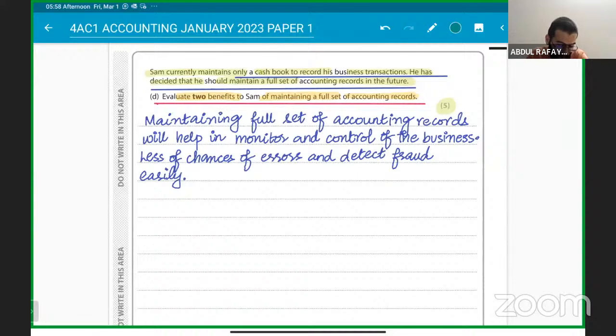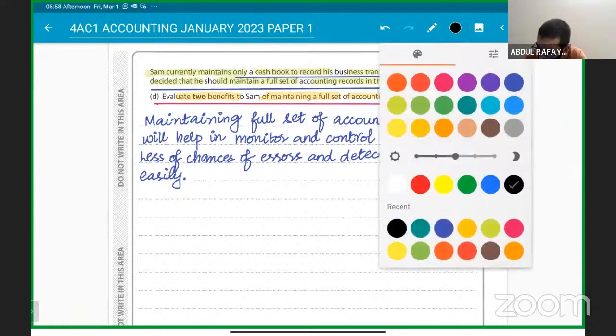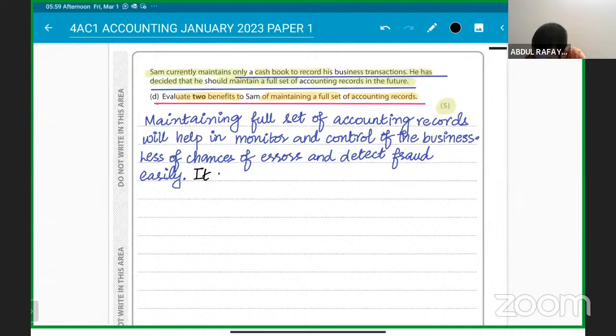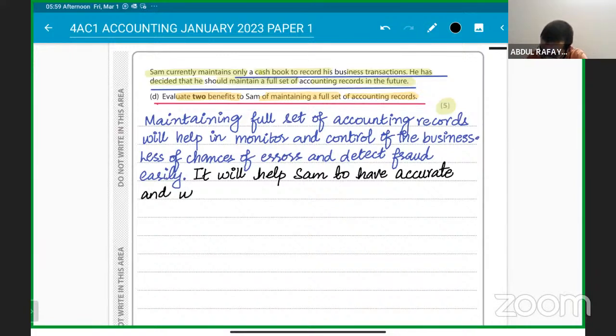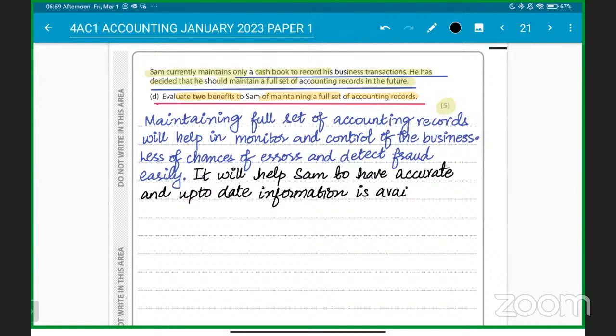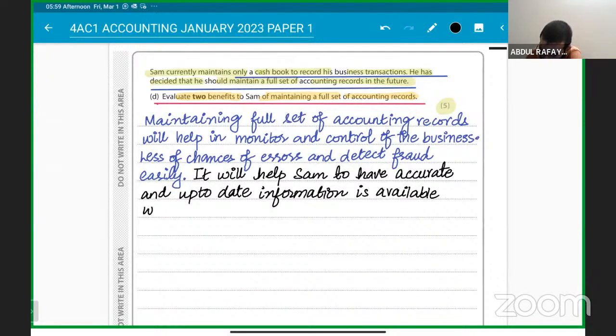Let's talk about more. It will help Sam to have accurate and up-to-date information available for him. Getting it? Up-to-date information is available to him, which will help in better decision making.